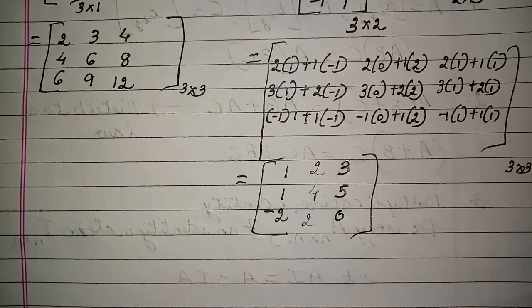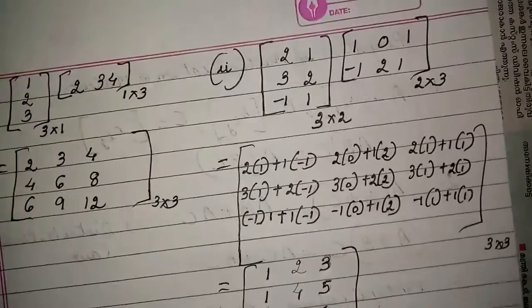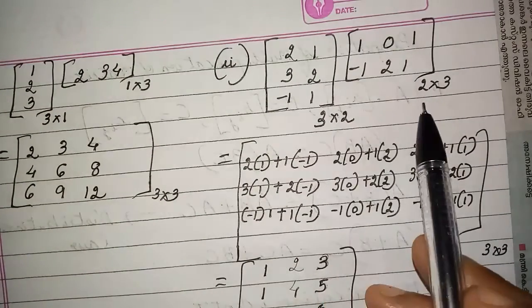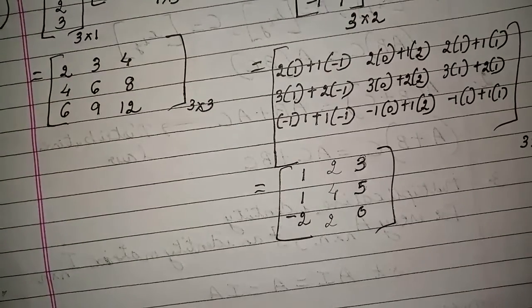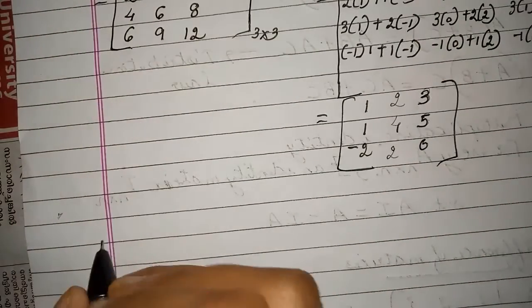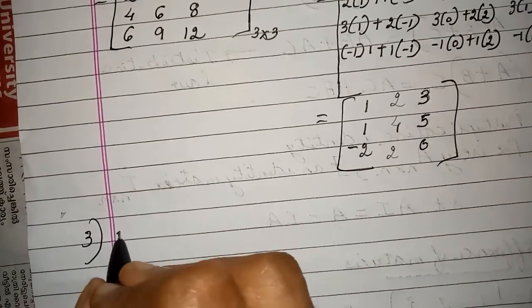Okay children, very simple. Matrix multiplication is not so difficult. You have to be familiar with the order. Once the order is okay, then you will be able to multiply. Alright, now let us do another problem. Let us do the third one, another type.